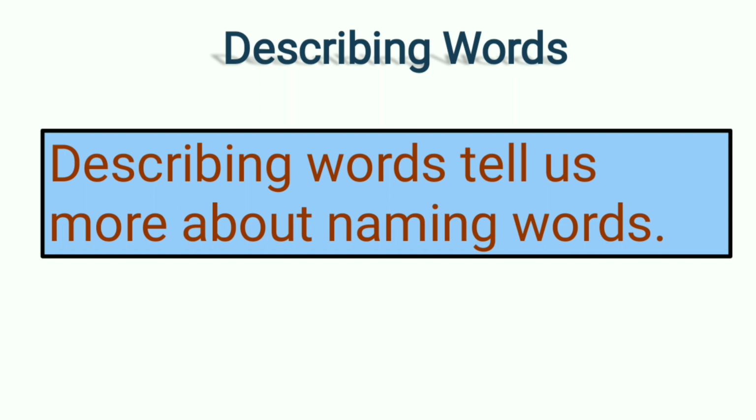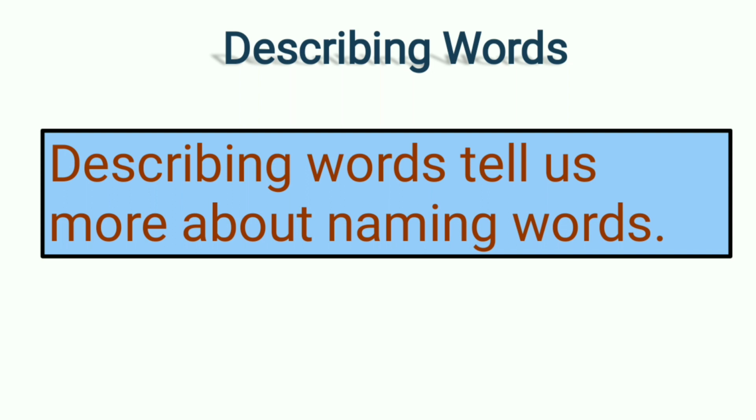So a describing word tells more about these words. For example, boy. How is the boy? If we say smart boy, smart is the describing word and boy is the naming word. So for the naming word boy, we are using the word smart to describe it.